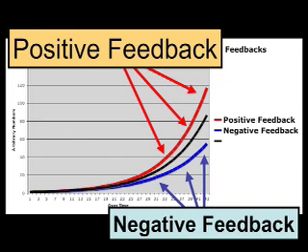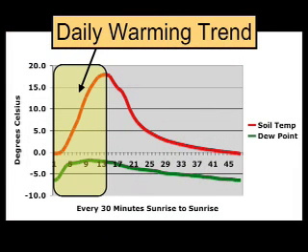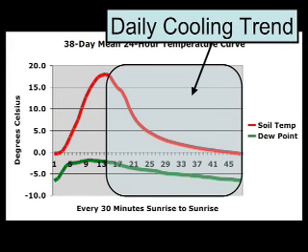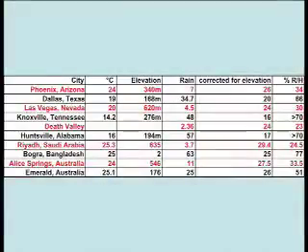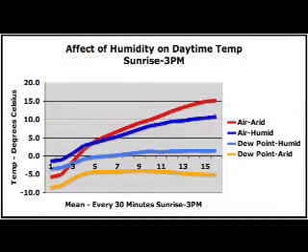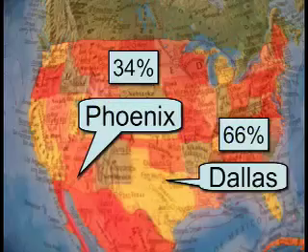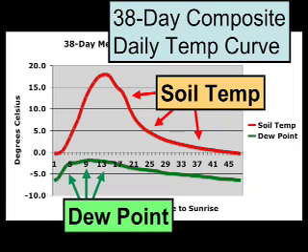Again, positive feedback will only result in warmer temperatures and negative feedback will only result in cooler temperatures if the basal temperature is already trending warmer, as it does every day from sunrise to mid-afternoon. If the basal temperature is trending cooler, as it does predictably and repeatedly every night, then positive feedback would make the temperature even cooler. And negative feedback would result in a warmer temperature at the end of the night. So, using this understanding of the scientific definition of feedback, let's take a look at the results of my experiments, starting with the study of the effect of humidity on the daily temperature curve.